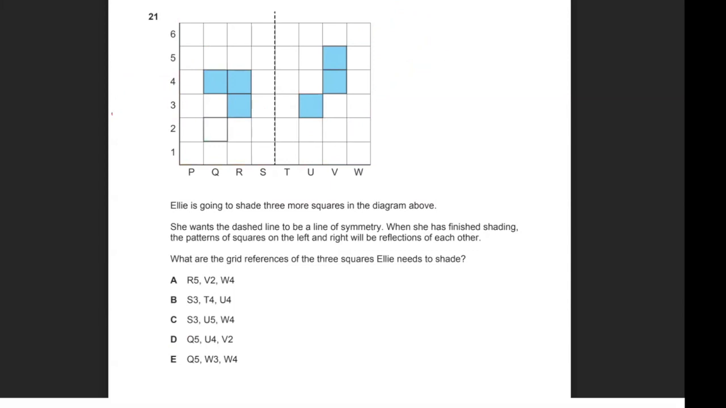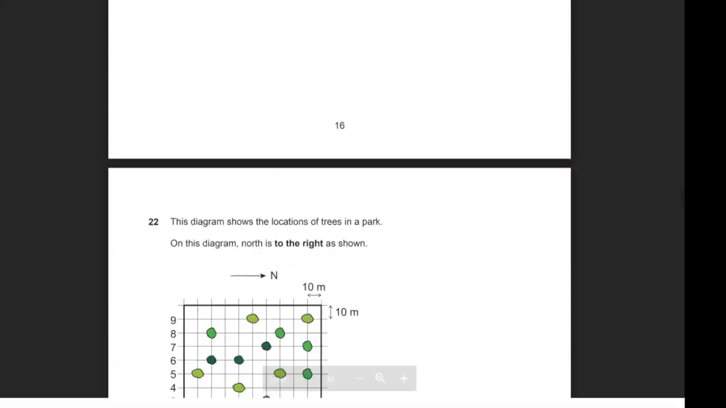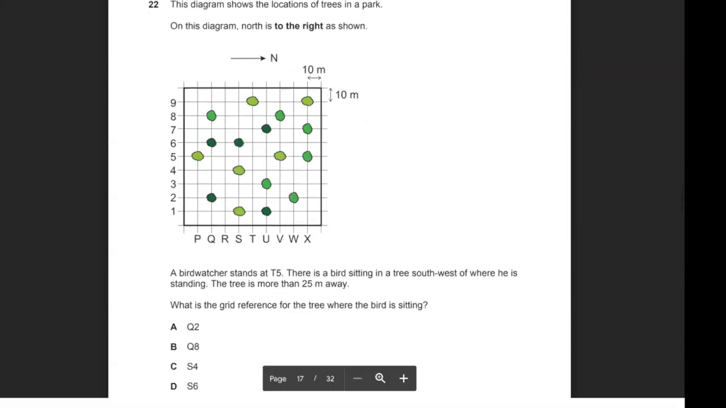Okay. Moving on to the next one, question 22. It says, the diagram shows the locations of trees in a park. On this diagram, north is to the right as shown. So once again, if they've given us something weird, like north is not pointing upwards, it's pointing to the right, let's draw in the other directions as well. Never eat soggy Weet-Bix: clockwise, so north, east, south, west. So that's the new compass in the edited orientation.